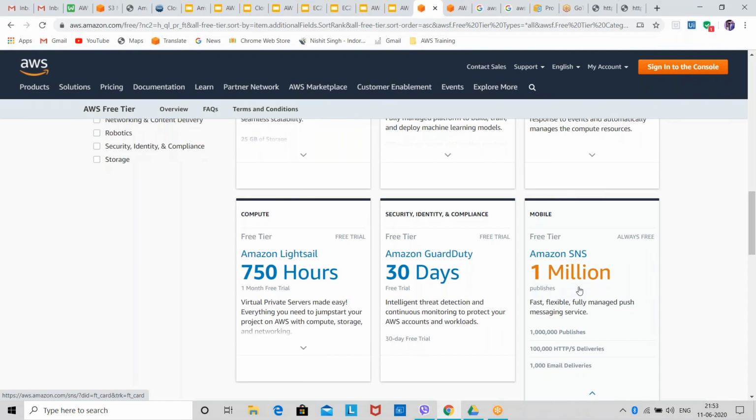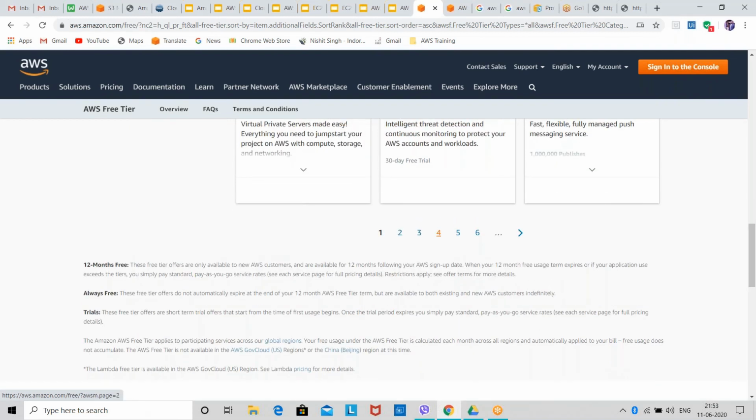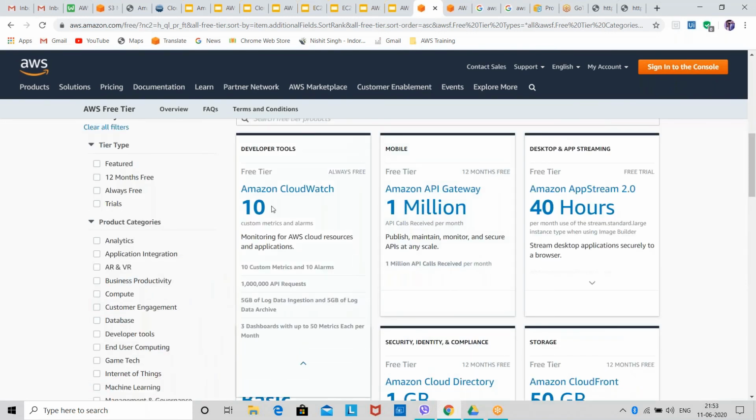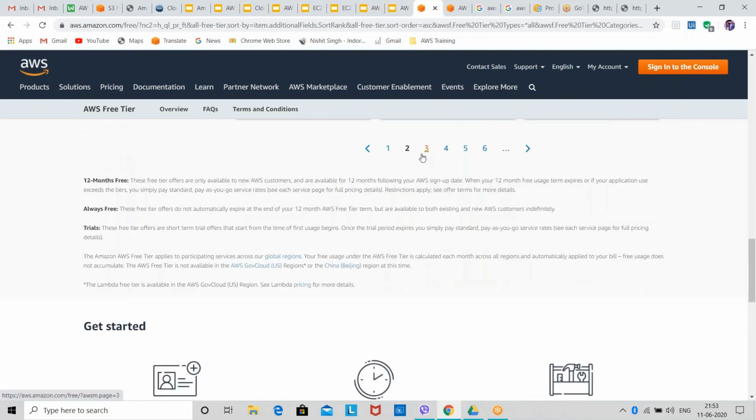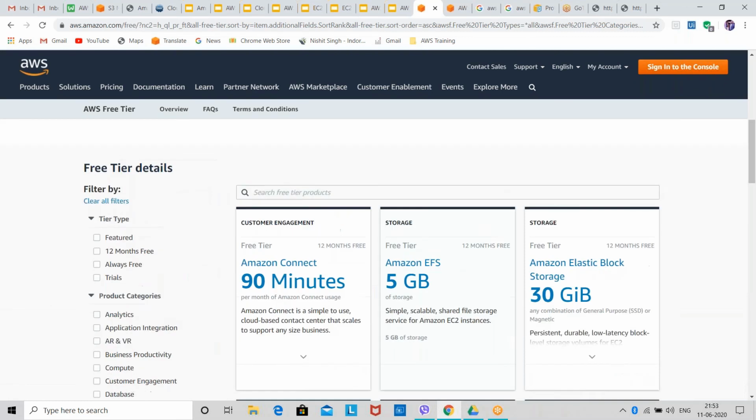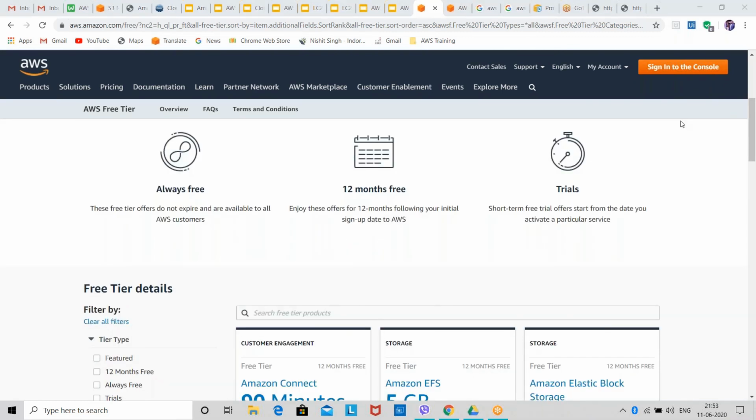In this way, you can go on to the next page. So we have each and everything. CloudWatch is also always free for a lifetime in the free tier, but only 10 CloudWatch at a time. Now we have API Gateway, and also each and every service that AWS provides. You can directly go on to the next page and find out which service comes under the free tier. We have got a lot of requests from you about how you can figure out which service comes under the free tier or not.